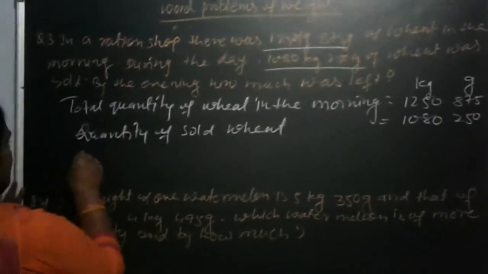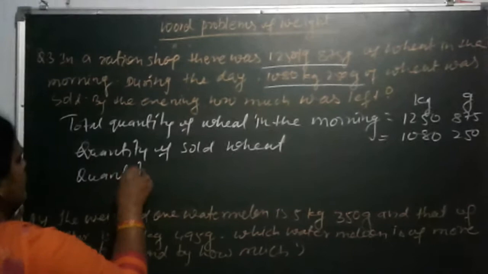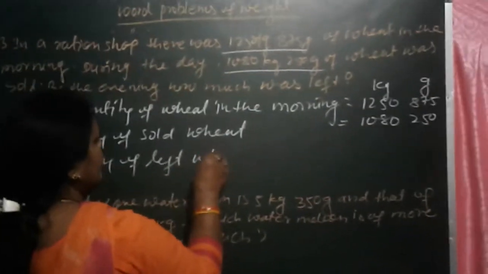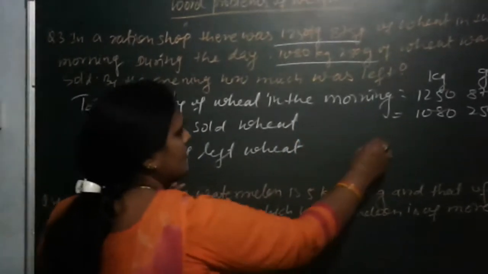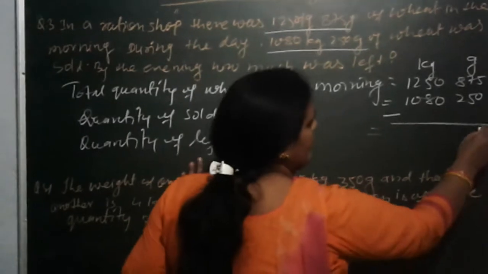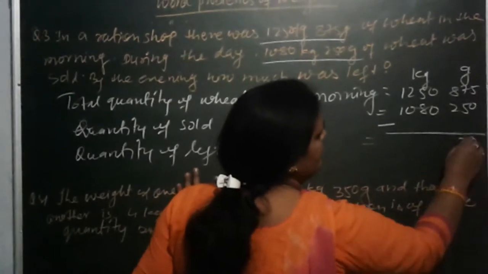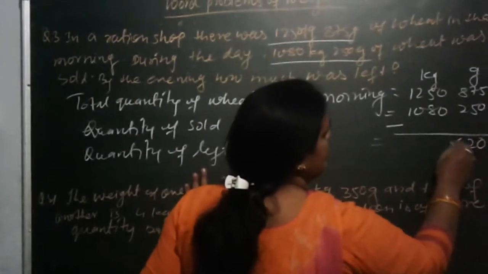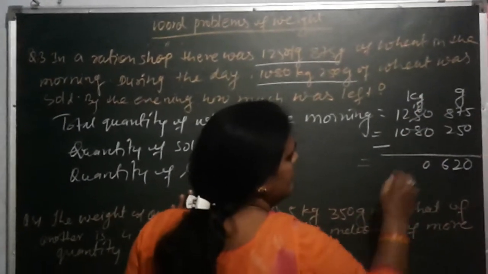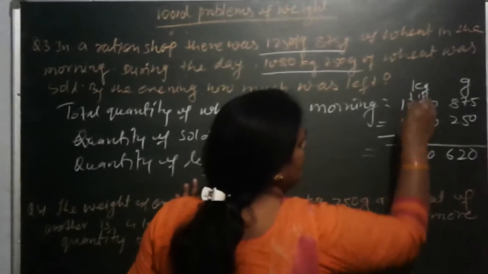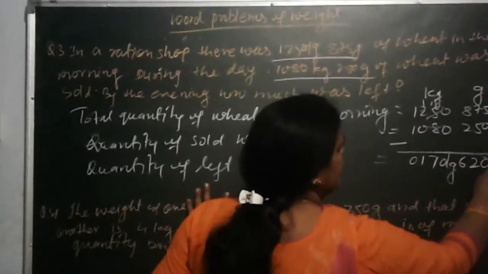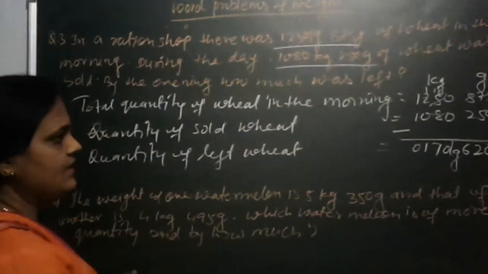Now quantity of left wheat is equal to, subtract. Write down 0, 7, 5, 2; 8 minus 2 is 6, and 0; 15 minus 8 is 7, and here 1 is left, 1 and 0. 170 kg, 620 gram wheat left in the evening.